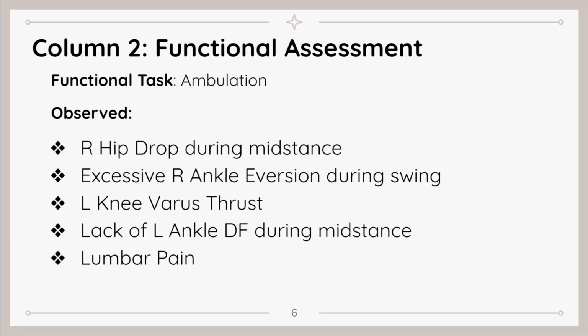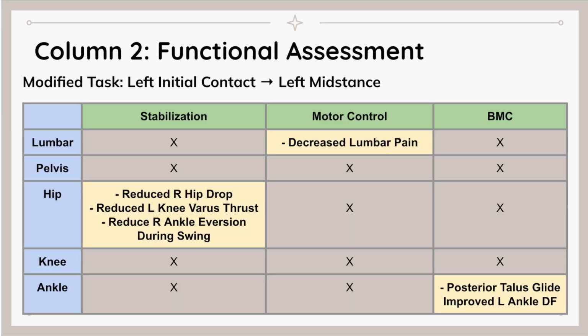For column 2, the functional task was ambulation, and we observed a right hip drop during mid-stance, excessive right ankle eversion during swing, a left knee varus thrust, a lack of left ankle dorsiflexion during mid-stance, and lumbar pain. Our modified task was left initial contact to left mid-stance, and when we applied the method, we found stabilization helped